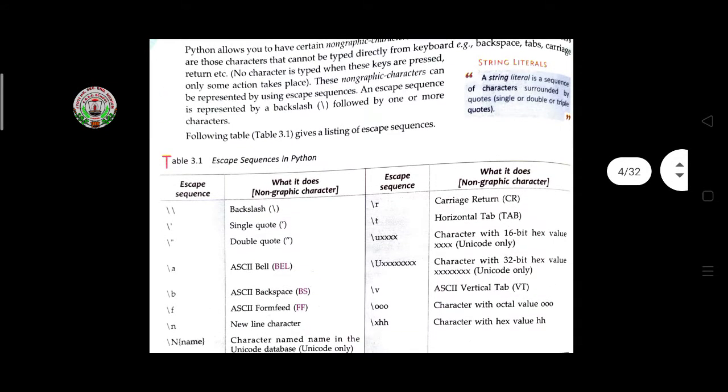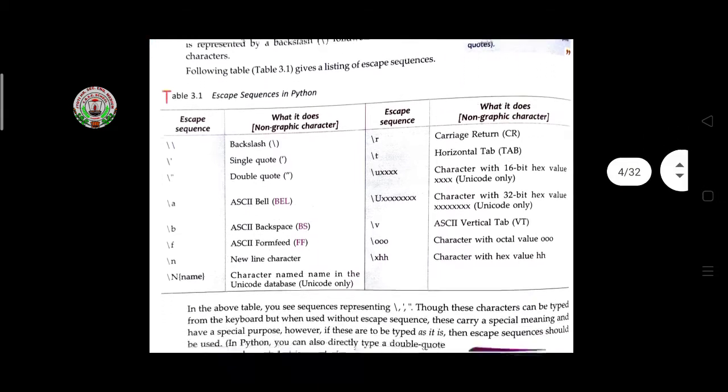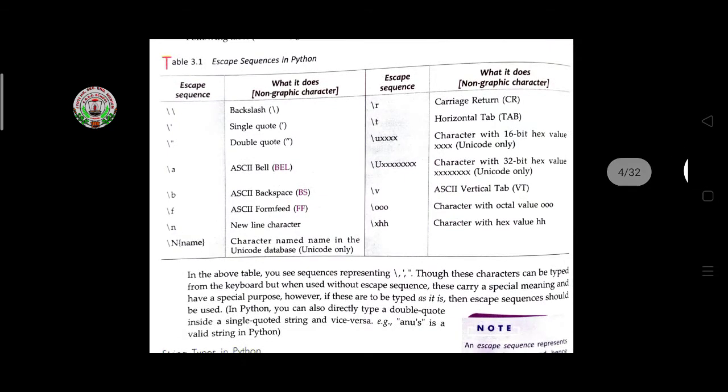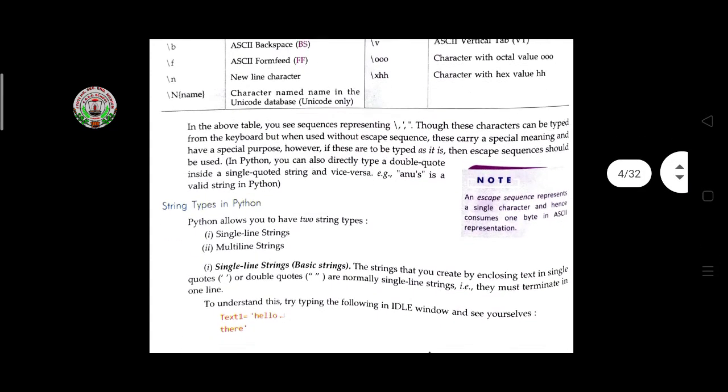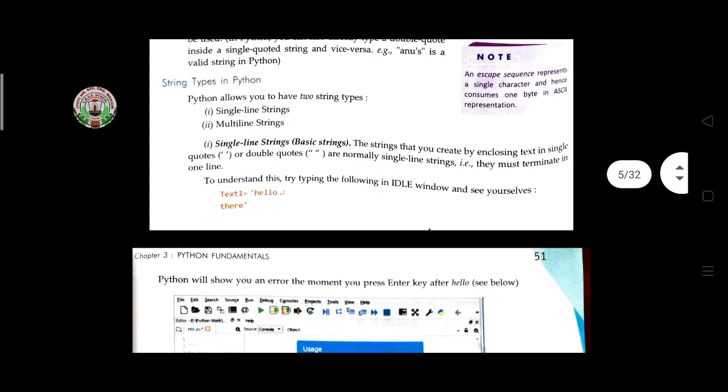Here the non-graphic characters can be represented by using an escape sequence, and an escape sequence is represented by a backslash followed by one or more characters. What is the use of each escape sequence? It is given here in this table. You may read it now. Then come to the string types in Python.